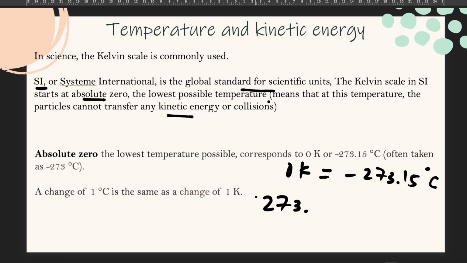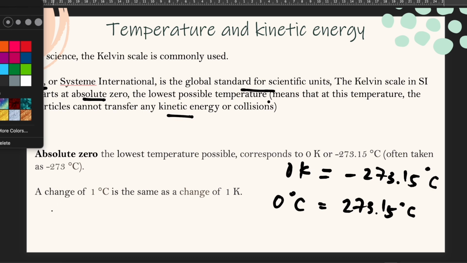So 0 degrees Celsius equals 273.15 Kelvin. And the increment of 1 degree Celsius is the same as the increment, or the change, of 1 Kelvin. For example,